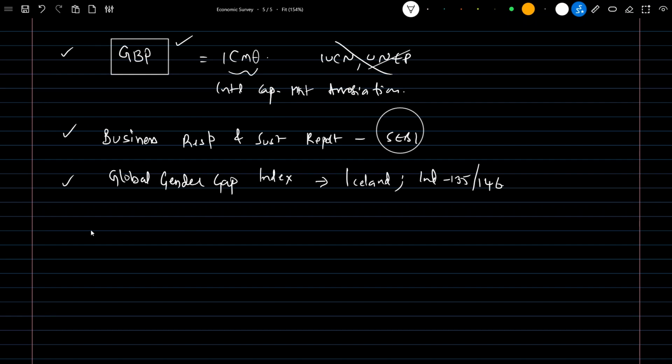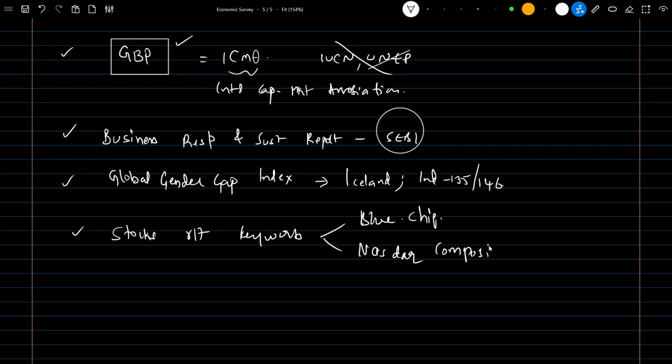With respect to stocks, a keyword we need to remember is blue chip. These are valuable companies, like TCS in India. Affecting these companies will have a huge impact on other stock market companies. Then another keyword to remember is Nasdaq Composite. It is also a stock market index, like Nifty and Sensex. Blue chip companies are the companies which are more crucial in the stock market.